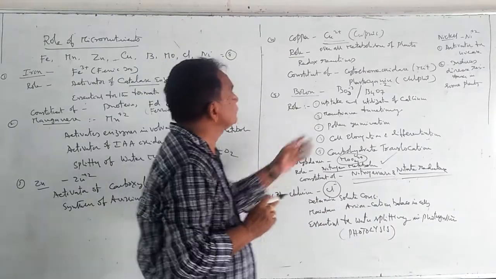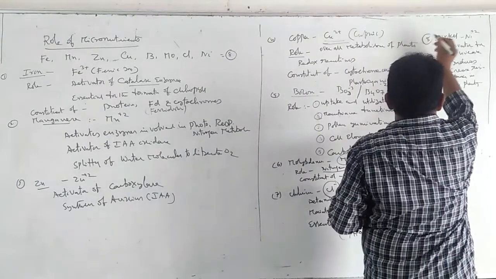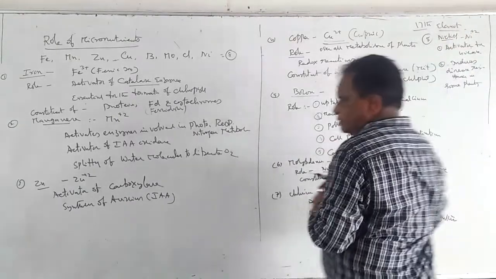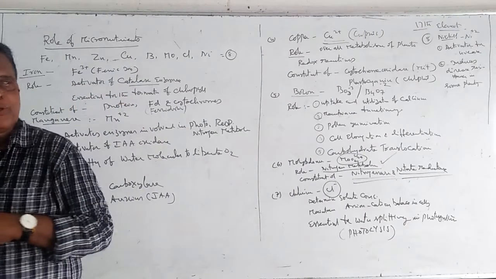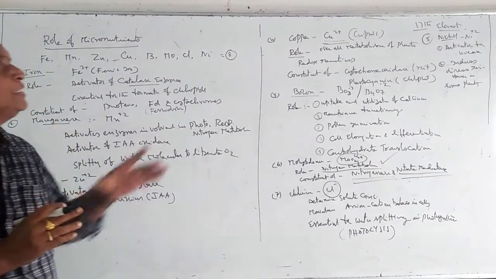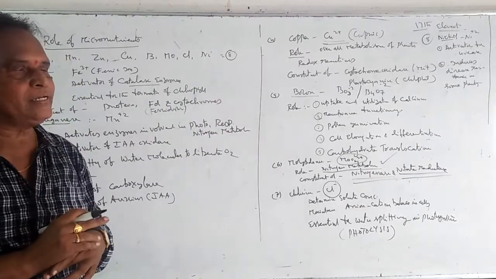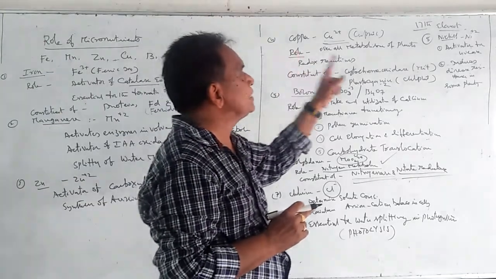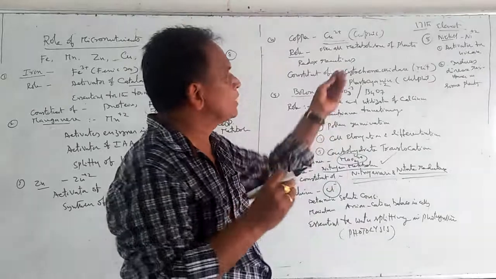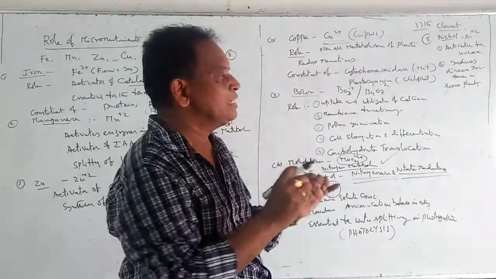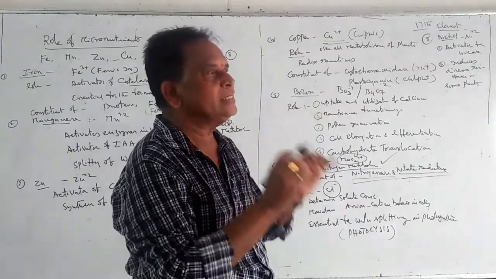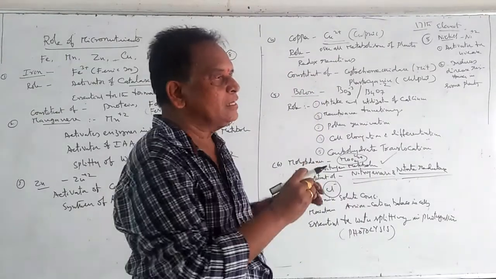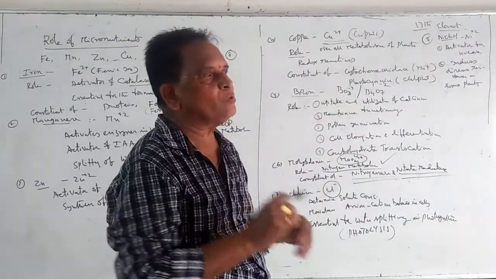And coming to this one, nickel. This is the 17th element. Previously, the number of essential elements was only 16. But recently, this element nickel is identified as an essential element. So it is called the 17th essential element. In 2 marks questions they often ask: what is the 17th essential element in plant nutrition? Nickel is the 17th element. It is recently identified, and nickel is also useful to the plant.